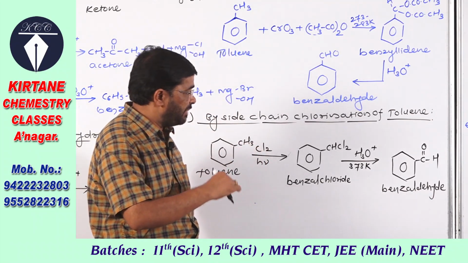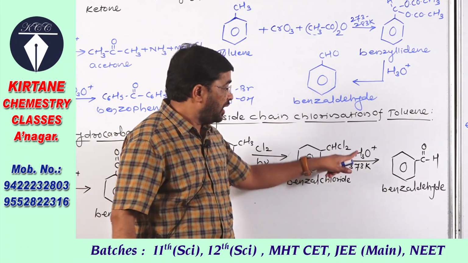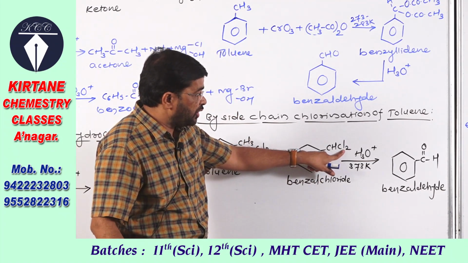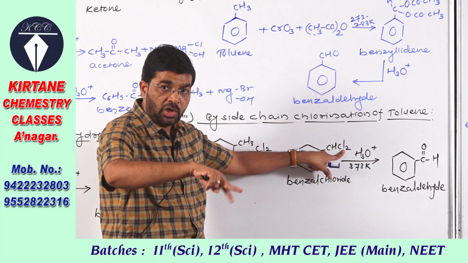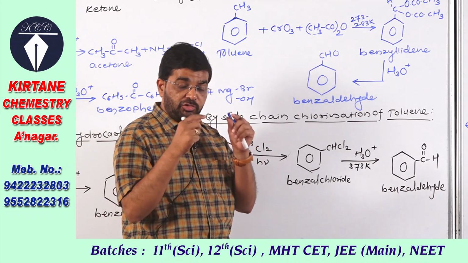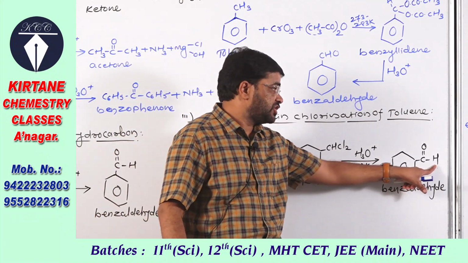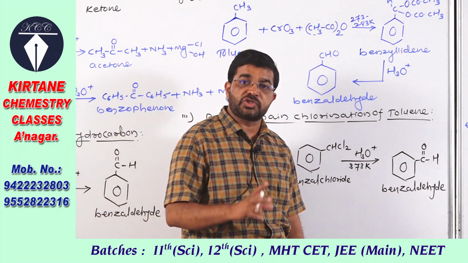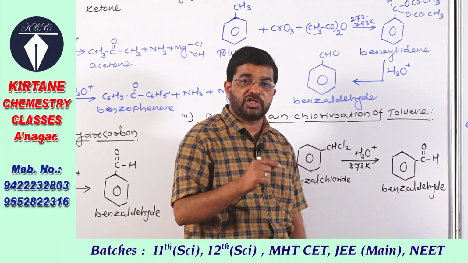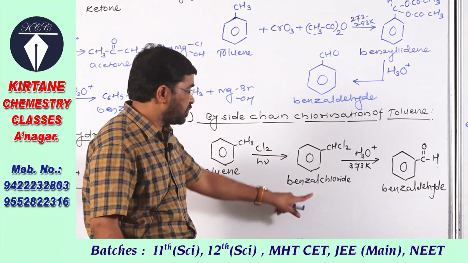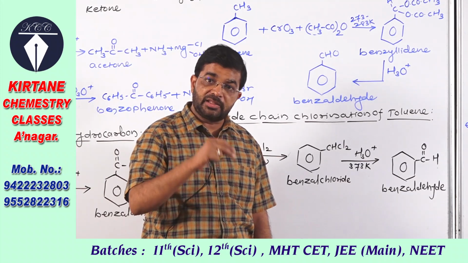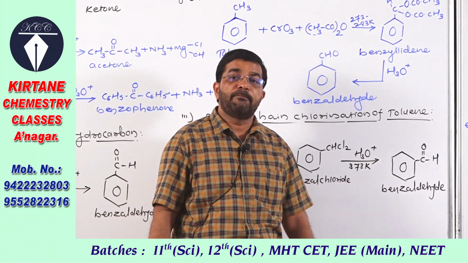Benzyl chloride further on acid hydrolysis: if we hydrolyze benzyl chloride, the two chlorine atoms are replaced by two OH groups. After that, an unstable dihydroxy compound forms, from which one water molecule is eliminated and that changes to an aldehydic group. So benzaldehyde is obtained. That is the side chain chlorination of toluene: methyl benzene first forms benzyl chloride, and that on acid hydrolysis, that is, water added in the presence of dilute acid, gives benzaldehyde.